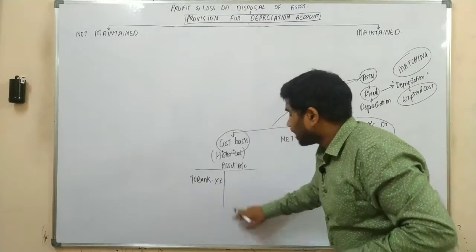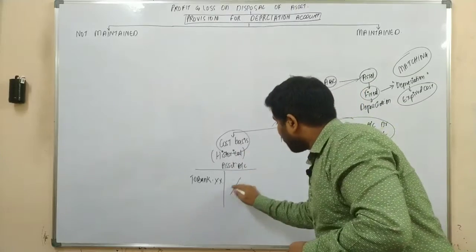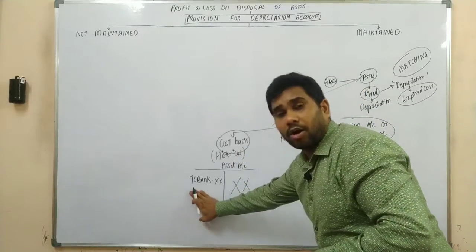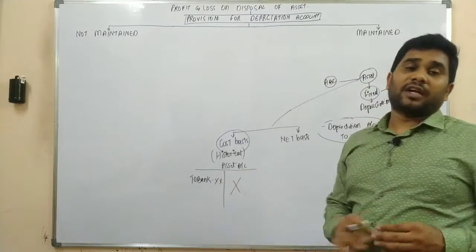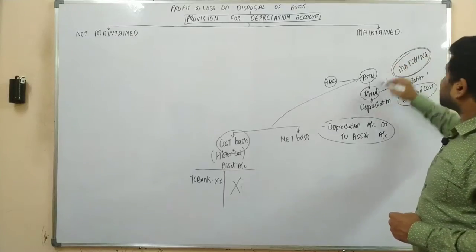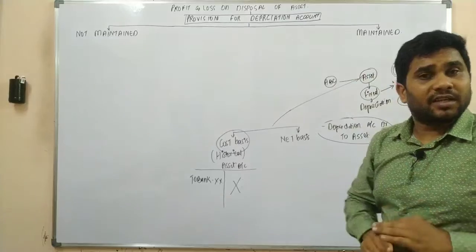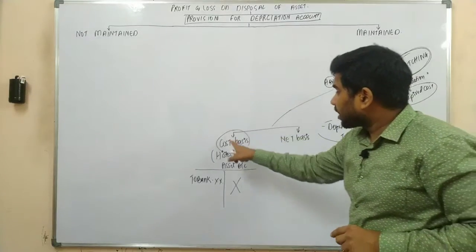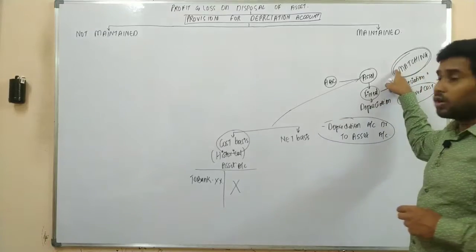Sir, what is the meaning of that? That means the asset account would be maintained at original cost, and you are not supposed to record your depreciation on the credit side. Sir, as you said, as per the matching concept, we are supposed to depreciate the asset. Yes, sir. But when the company follows the cost basis, there is no depreciation here. Then we are violating this principle.